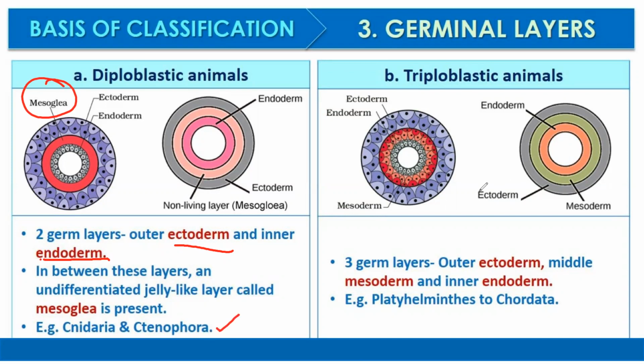Triploblastic animals have three layers present: ectoderm, mesoderm, and endoderm. Examples are all the organisms from Platyhelminthes to Chordata. All of them are triploblastic in nature.